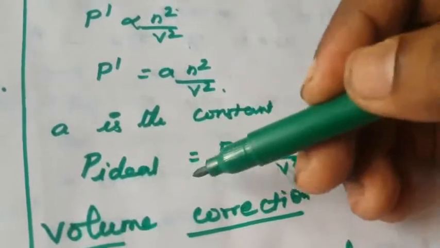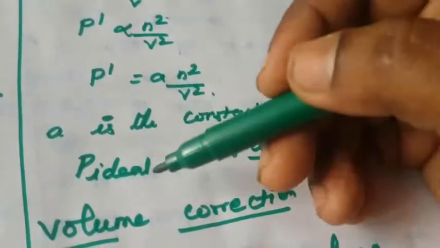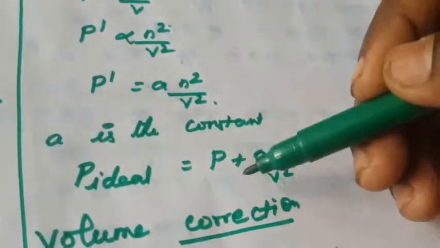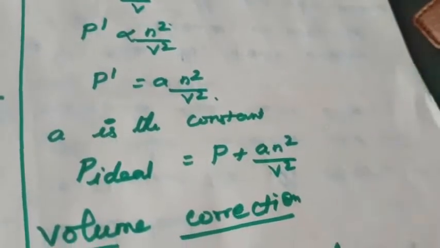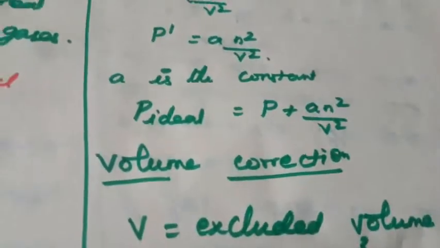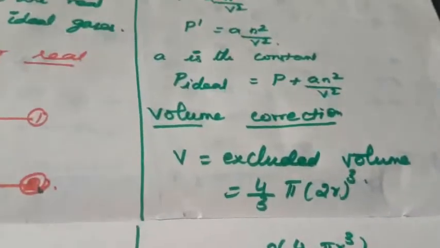Next, for the ideal pressure, how do we apply the pressure correction factor? We introduce P ideal is equal to P plus a n square by V square. This is the one. Another one is the volume correction factor.